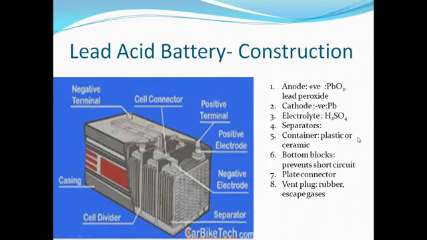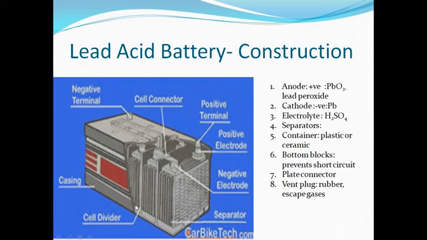Then the container is made up of plastic or ceramic. The whole assembly with plates and electrolyte is inserted in the container. Then the bottom blocks: space is provided at the bottom. So what is the use of that space? This space is provided because the active materials fall from the plates, and to avoid a short circuit in the battery, the bottom blocks are provided.